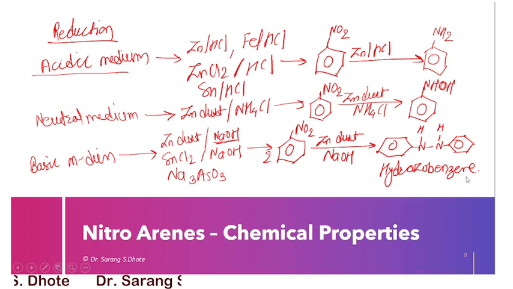But in some cases you should remember one thing. In case of acidic and in case of neutral, here formation of a common reaction intermediate, that is nitrosobenzene. Common is nitrosobenzene, that is C6H5NO.